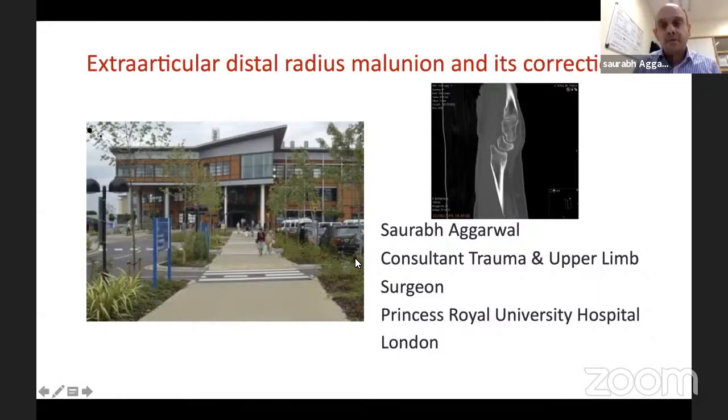The topic of discussion today is extra-articular distal radius malunion and its correction. This lecture is basically a collection of thoughts, a few cases which I've done over the last few years, and then trying to make sense out of this topic.